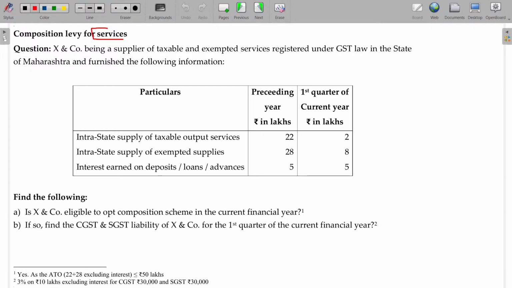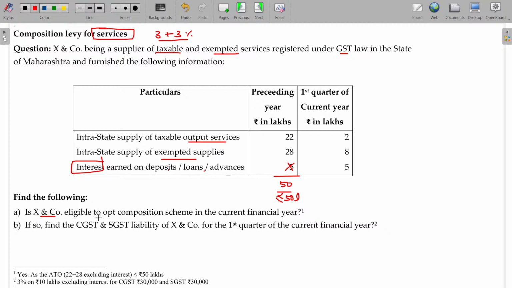Composition levy for services. In case of services, composition levy will be 3 plus 3%. Being a supplier of taxable and exempted services registered under GST law in the state of Maharashtra, furnish the following information. Intra-state supply of taxable output services, intra-state supply of exempted supplies, and interest earned on deposits, loans and advances will not be includable. So you add up this one, 50 lakhs. So the limit is only 50 lakhs. Okay. So as this is only exactly 50 lakhs or less is eligible for this.